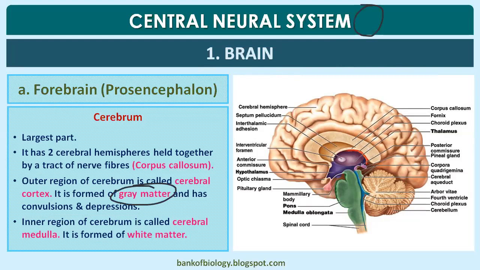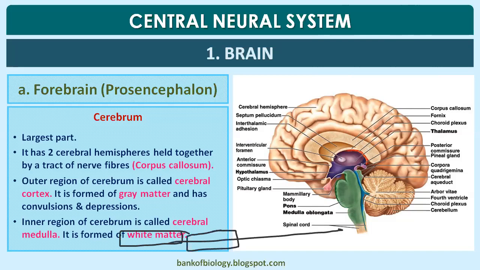It contains cytons, dendrites, and unmyelinated axons, and the reason for the gray color is the presence of Nissl bodies. The inner region of the cerebrum is called the cerebral medulla, which is formed of white matter. What is white matter? It contains only myelinated axons.